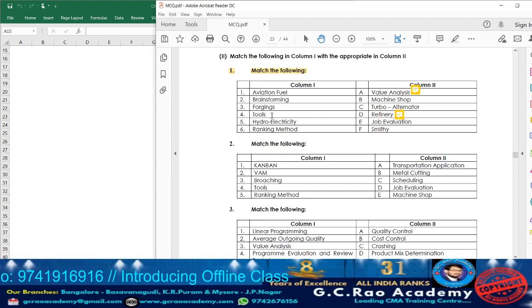Next we have forgings. As I told you, in forgings they give a shape to a metal object or create one by heating it in a furnace and hammering it. That we call forging. The options machine shop, turbo alternator, job evaluation, smithy: here we are unable to match with column 2. So just leave a gap. First let us match the other ones. Whatever remains, we can consider for that.